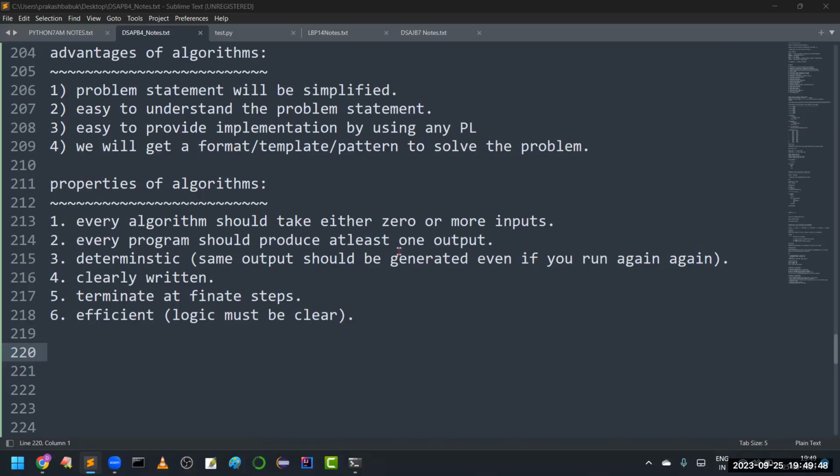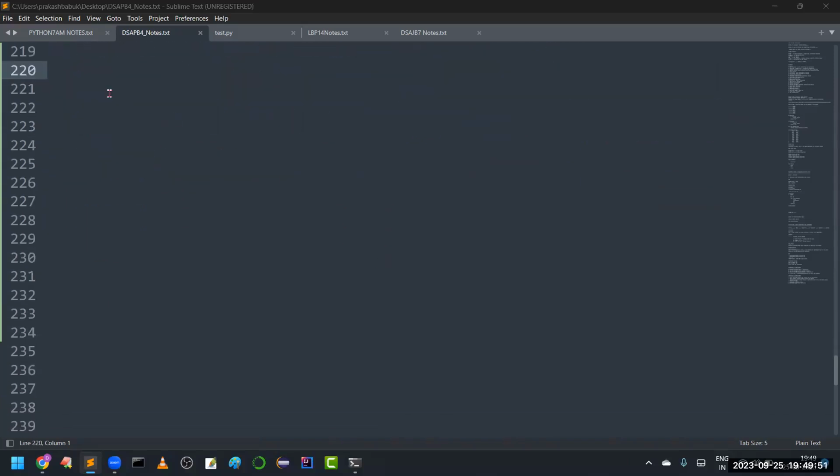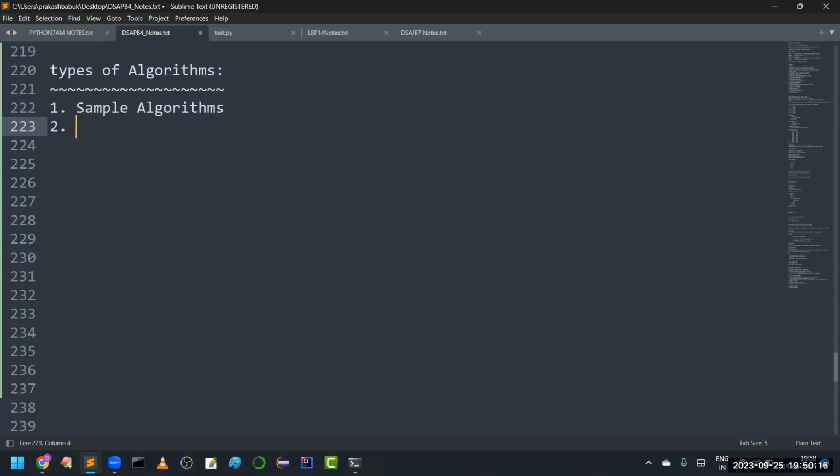Right, sir. Now we have different types of algorithms. What are the different types of algorithms? See, around 10 types are there. The first one is simple algorithms. We are going to cover the basic addition, subtraction, and division. These algorithms will come under simple algorithms.